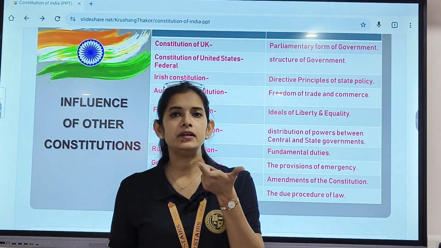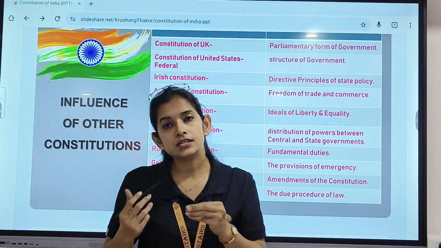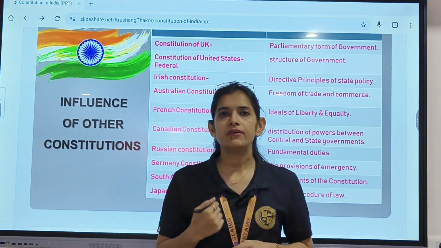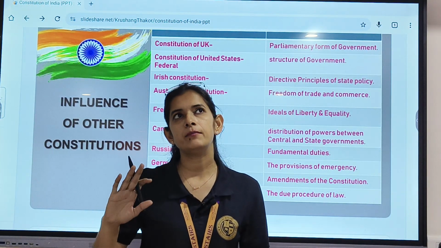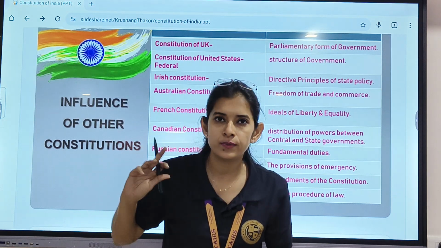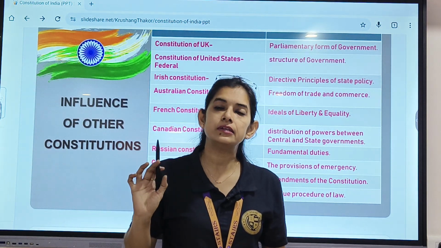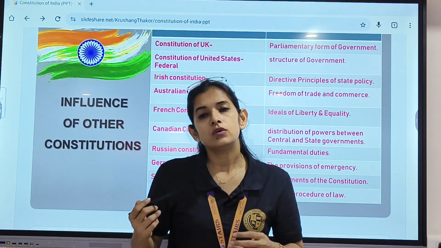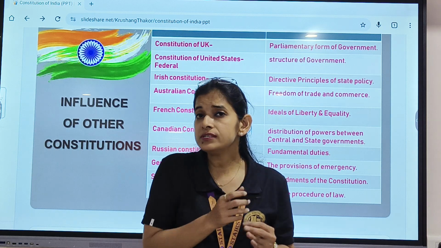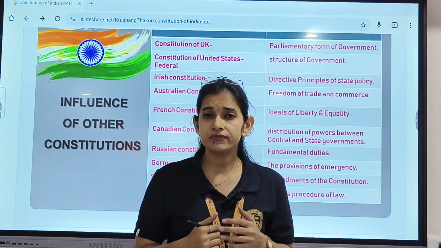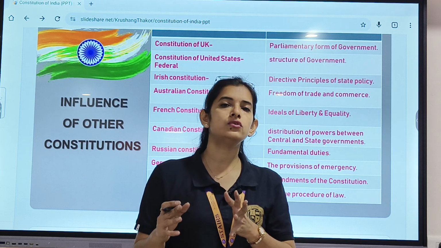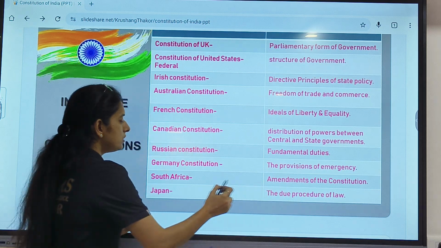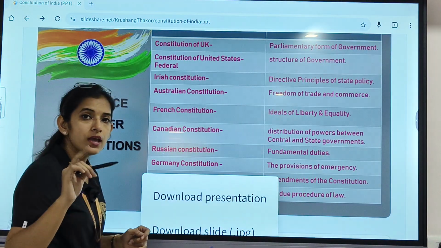Second last, from South Africa, we took how the constitution has to be amended. The word amendment means all the changes that have to be adopted in the constitution. For example, if I made a constitution long years back, like our constitution was completed in 1950, but we won't be making any sort of changes in that, what will happen? There would be some problems, some contingencies we would be facing, right? So to remove those things, some amendments, some changes are required. So those changes are actually adopted from the Constitution of South Africa.